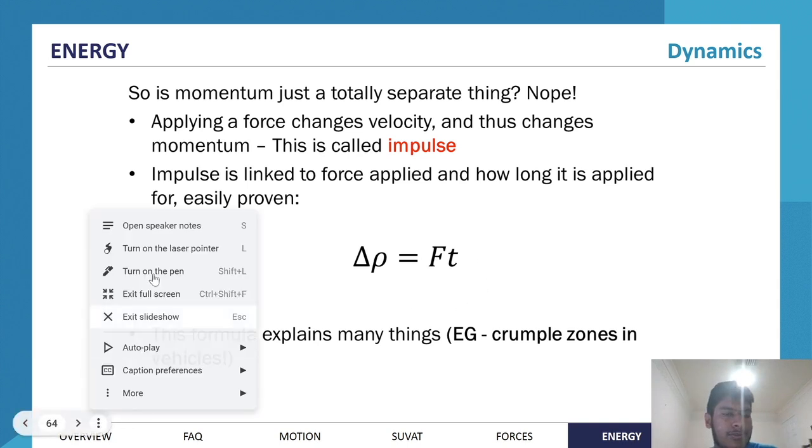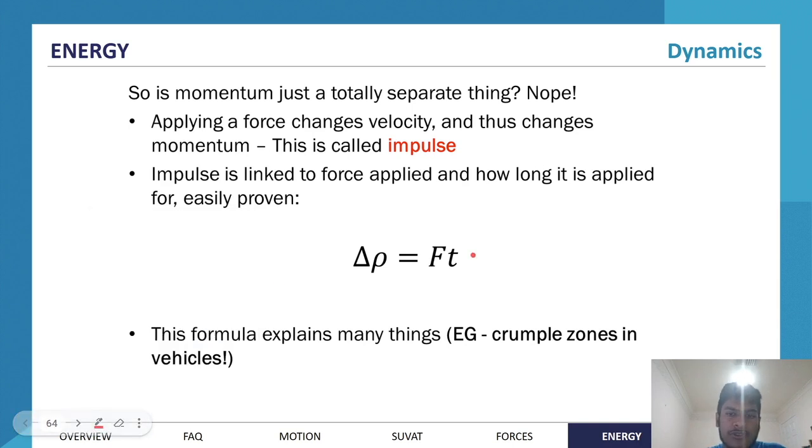Sometimes you see I, capital I, or J even, being used for impulse. So impulse equals force times time, right? And that's equal to the change in momentum. So let's say we have a rock and it's got a force applied onto it for some period of time, it changes the momentum because it's accelerating, right? And the velocity changes. Even if the mass is constant, velocity changes. So that means that there has to be a force applied because there's an acceleration. So impulse results in a change in momentum. And this formula explains many things.